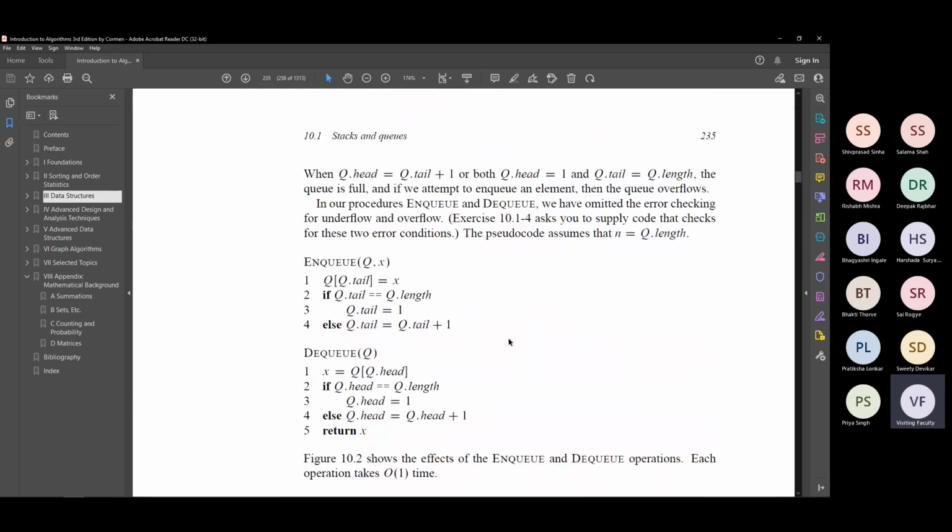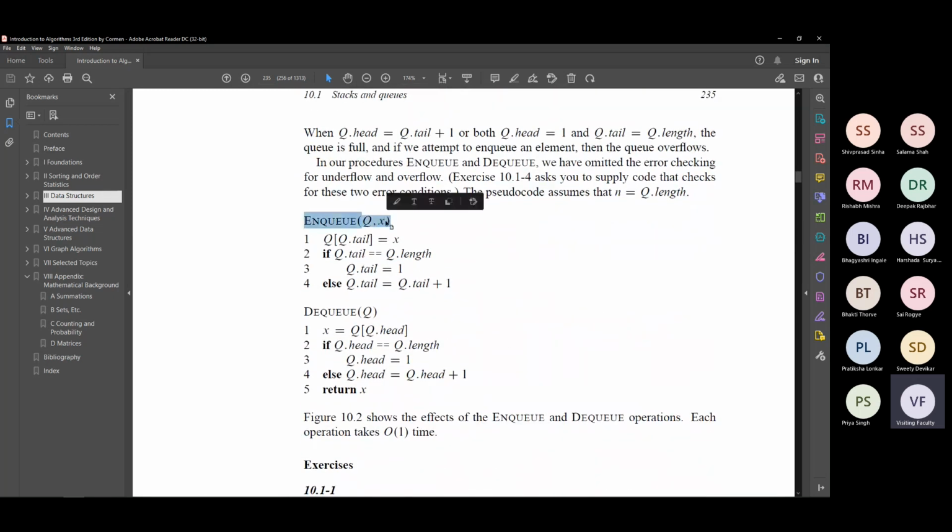For a queue growing from right to left or in a descending fashion, I want you to write down the corresponding ENQUEUE and DEQUEUE operations, the pseudocode. Just by looking at this, you'll be able to write that as well. Is that okay? Can you do that? I want these two ready tomorrow itself.